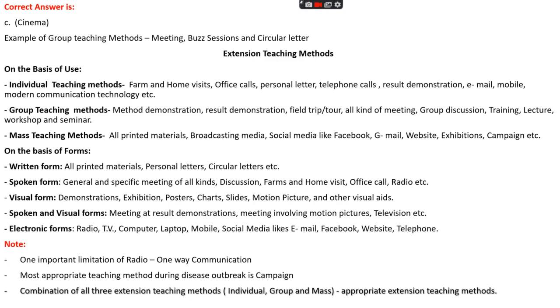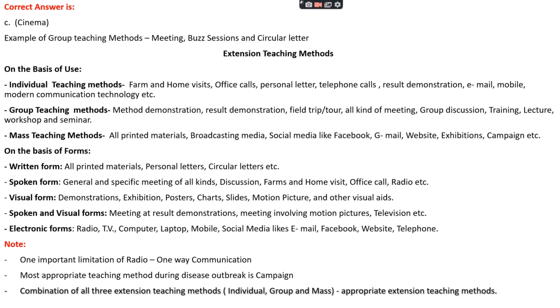While group teaching methods include method demonstration, result demonstration, field trip, all kinds of meeting, group discussions, training, lecture, workshop, and seminar. And examples of mass teaching methods are all printed material, broadcasting media, social media like Facebook, Gmail, website, exhibitions, campaign, etc. And on the basis of form, extension teaching methods are classified into five types.